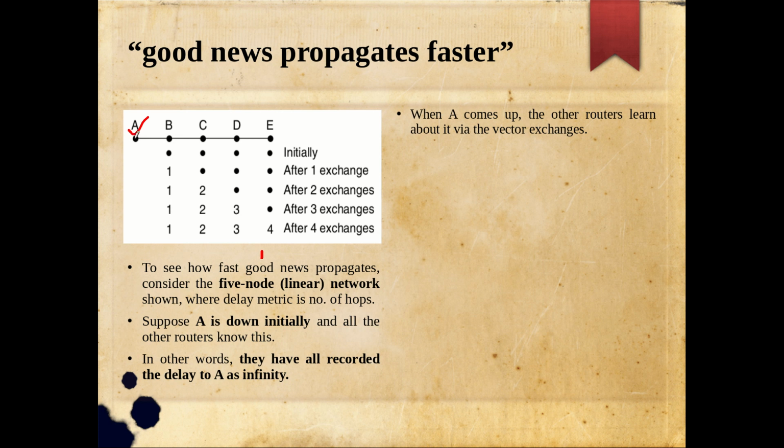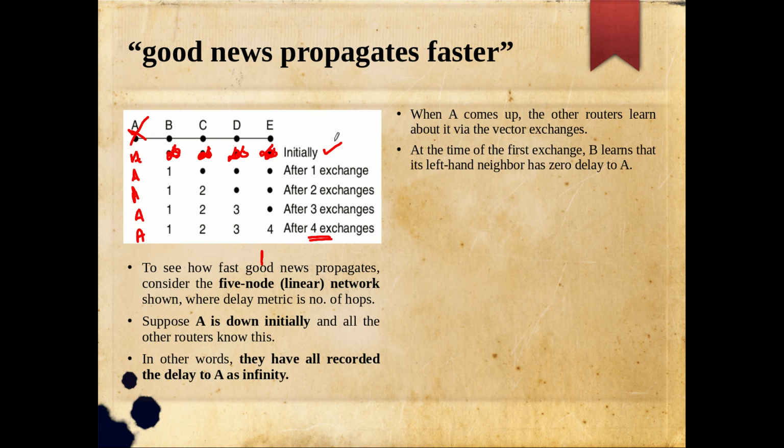Every node will exchange its vector with its neighbor, and after some number of exchanges, that good news is spread, like everybody updates its distance to A: from B it is 1 hop, from C it is 2 hops through B, from D it is 3 hops, from E it is 4 hops. So that is how this update is happening, just listen. Initially it was infinity, and suddenly A comes up.